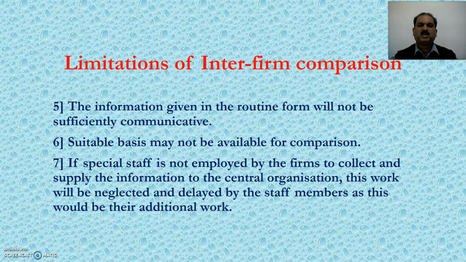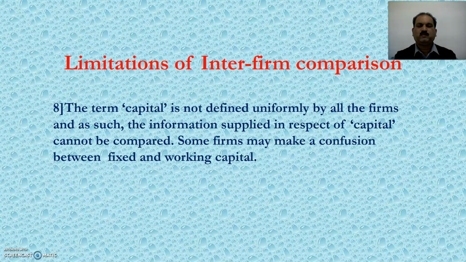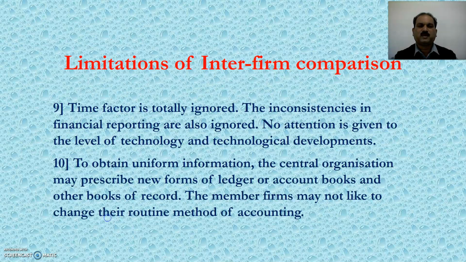Fifth, the information given in the routine form will not be sufficiently communicative. Sixth, suitable basis may not be available for comparison. Seventh, if special staff is not employed by the firms to collect and supply the information to the central organization, this work will be neglected and delayed by the staff members as this would be their additional work. Eighth limitation, the term capital is not defined uniformly by all the firms and as such, the information supplied in respect of capital cannot be compared. Some firms may make a confusion between fixed and working capital.